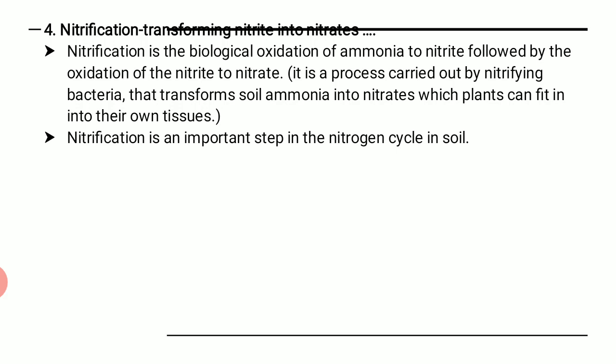Those nitrates come from soil ammonia. It is available in the form of ammonia. Now the bacteria present in the soil change this ammonia into nitrates, so that nitrates can be consumed easily by the plants. Nitrification is thus the important step in the nitrogen cycle in the soil.